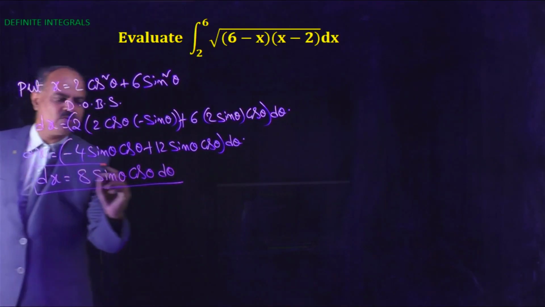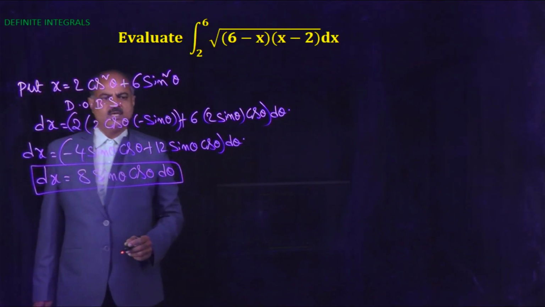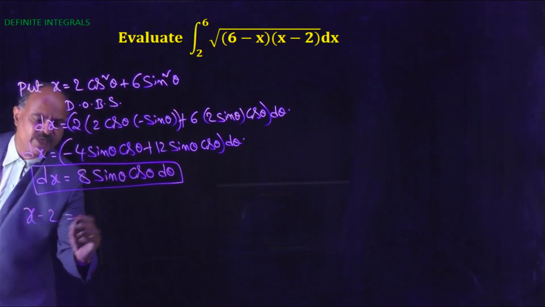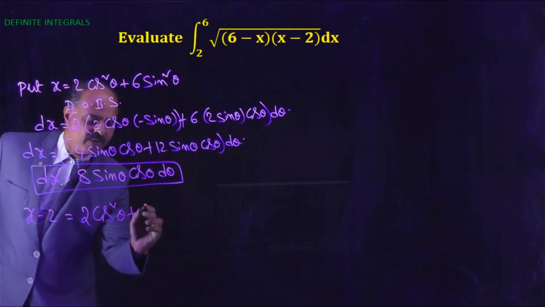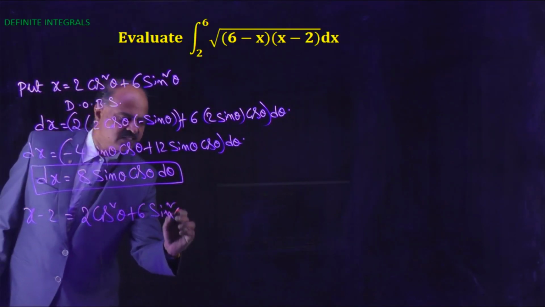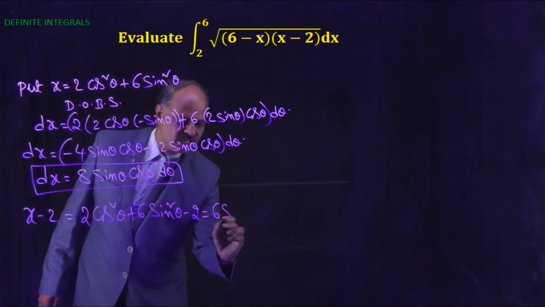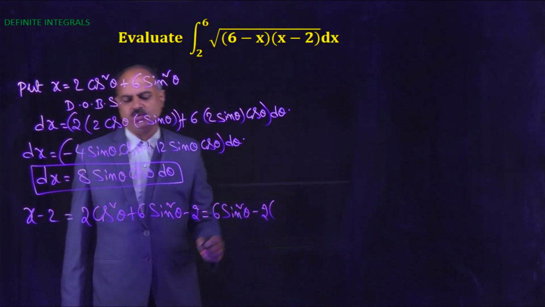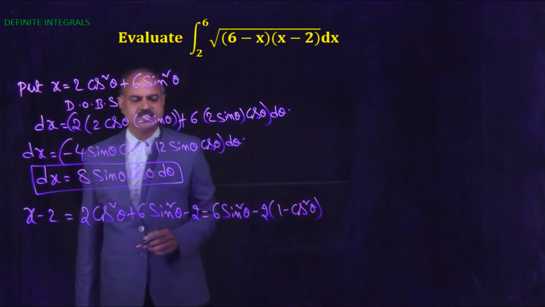So dx equal to 8 sin theta cos theta d theta. Now x minus 2 equals, with x equal to 2 cos square theta plus 6 sin square theta, 6 sin square theta minus 2 into 1 minus cos square theta.